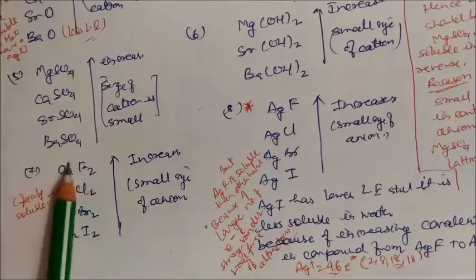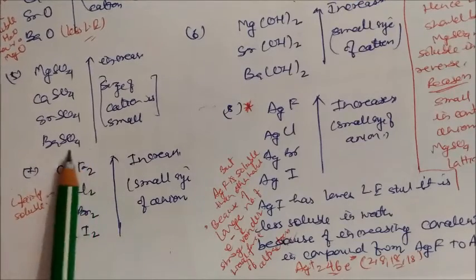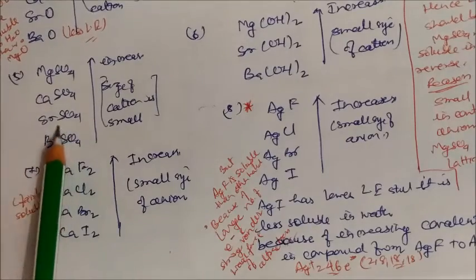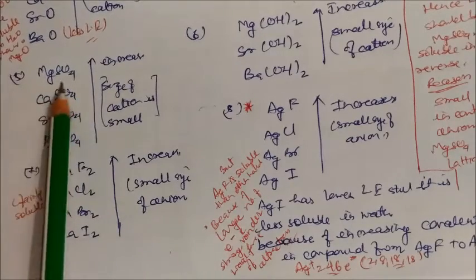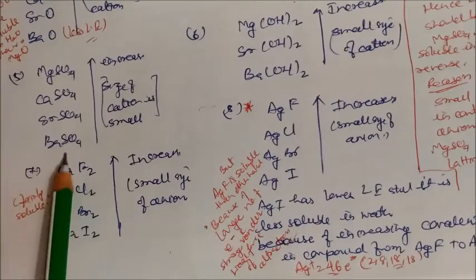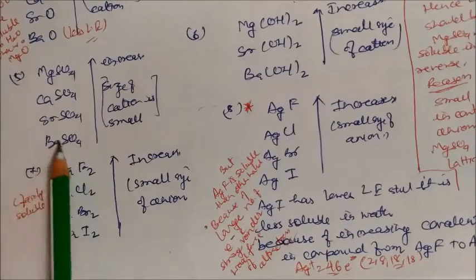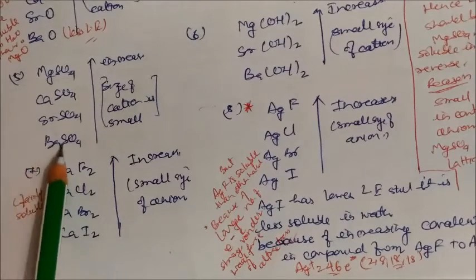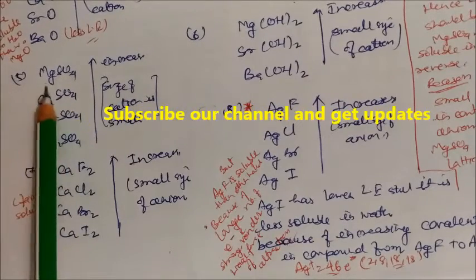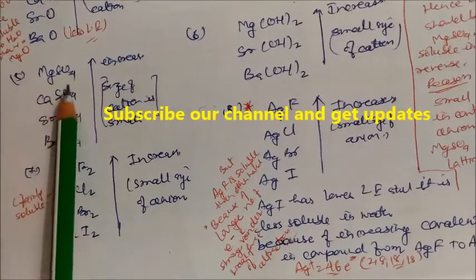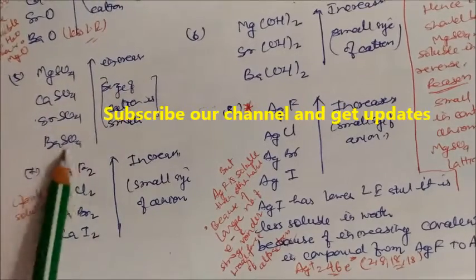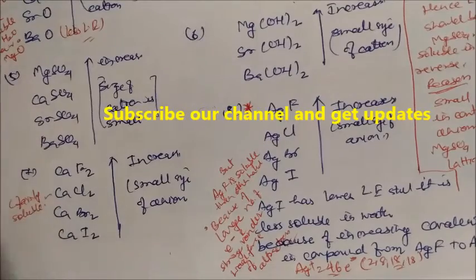Again, the size of the cations differs: magnesium is smaller than barium. So the lattice energy of magnesium sulfate is more than that of barium sulfate. If the anion is the same, the smaller cation gives the maximum lattice energy, and the lattice energy of barium sulfate is less.